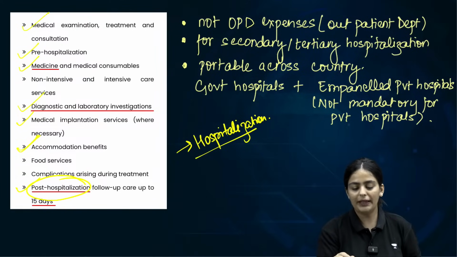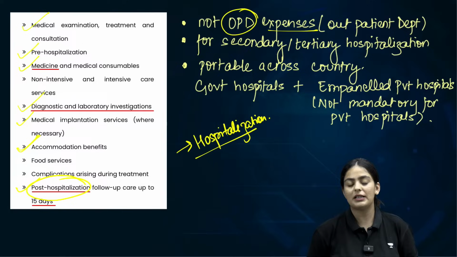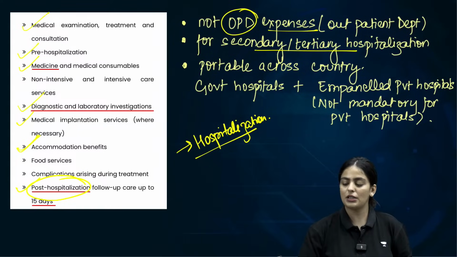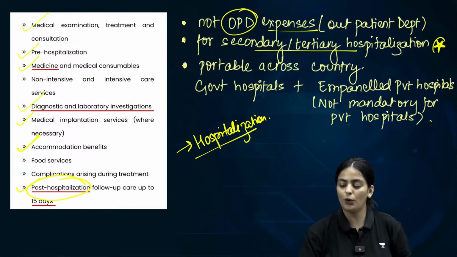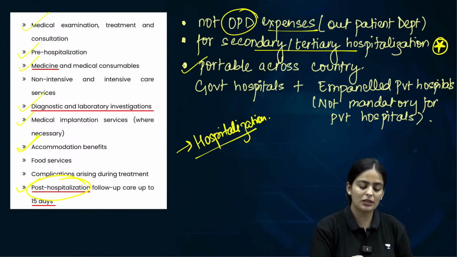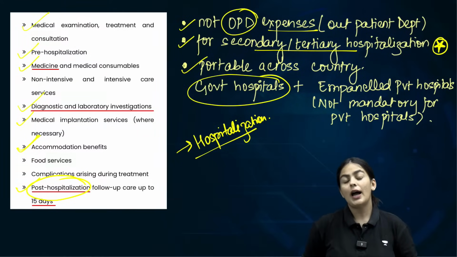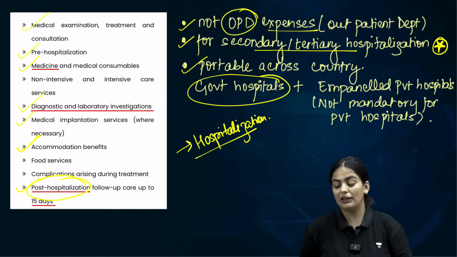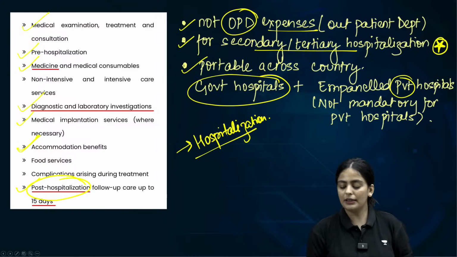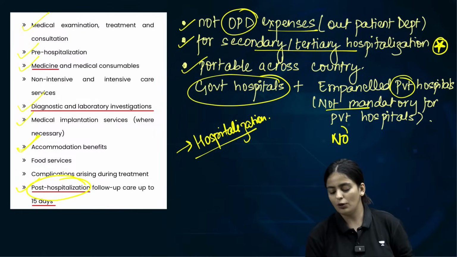All right. So only OPD expenses are not included. And for secondary and tertiary hospitalization is the objective. Even only primary healthcare is not included. It is portable across the country. We have already seen that. Government hospitals will provide for it, as well as impaneled private hospitals will also provide for the same. Is it mandatory? Absolutely no.